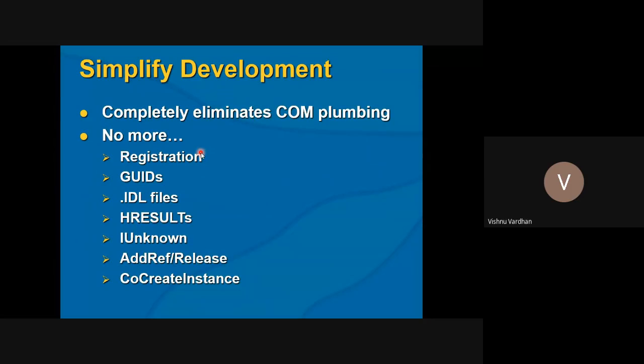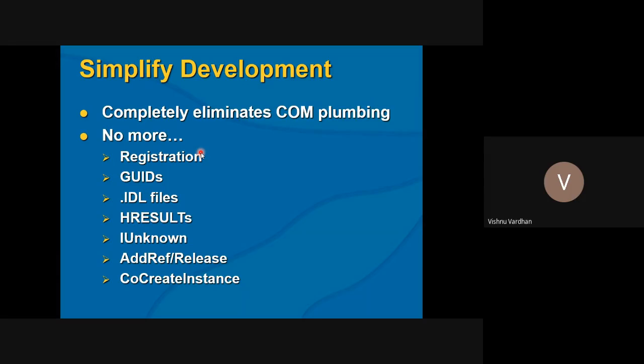As we have discussed, it was created for component-based development initially, so it completely eliminates component plumbing. That means the wrappers one has to write for getting access to some C++ code are taken care of by the .NET framework.